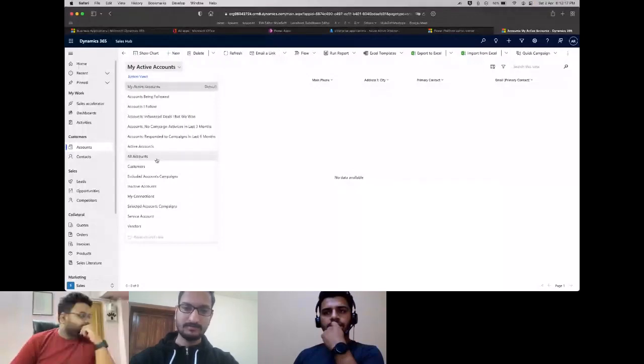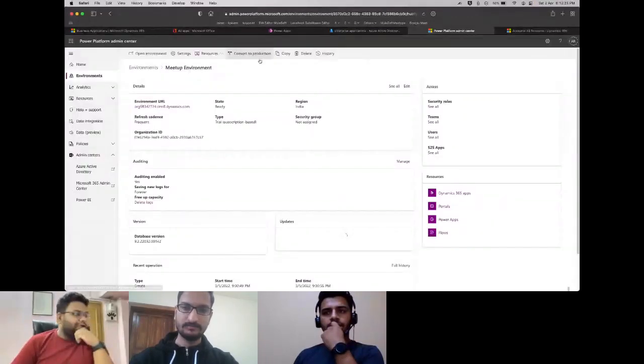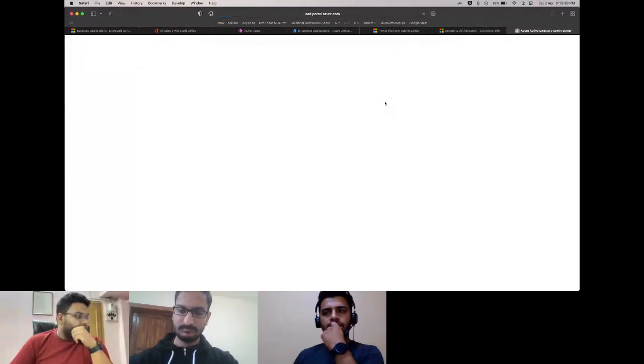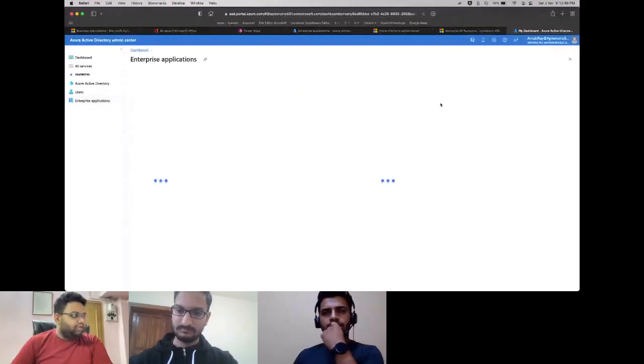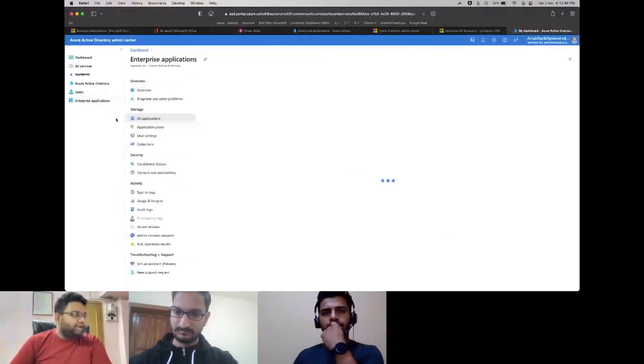Now, if you want to go to Azure AD and create a client ID and secret for this app to connect to MuleSoft, let's just go inside that. This will probably be collapsed when you open, so you just expand it and click on Azure Active Directory. It will take you to your dashboard. And as I said, the UI has already changed, kind of. So we go inside Enterprise Applications.